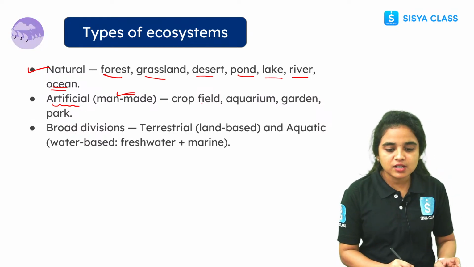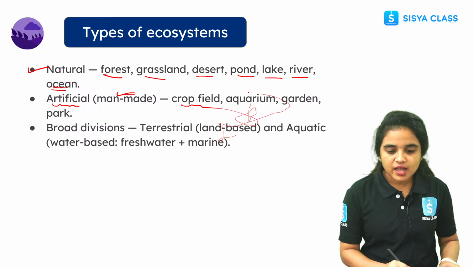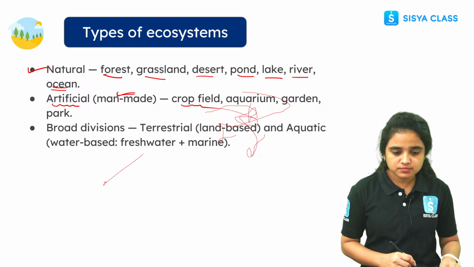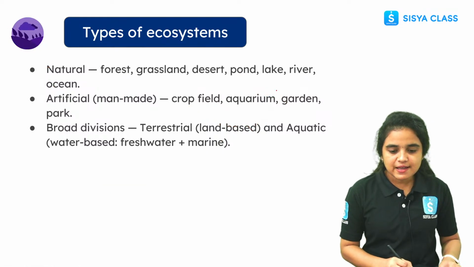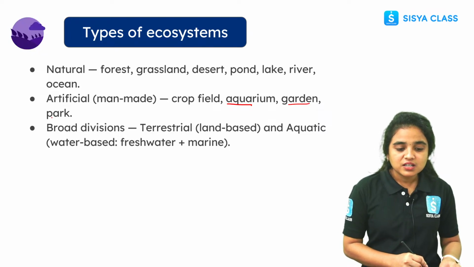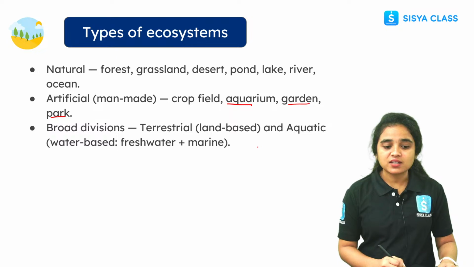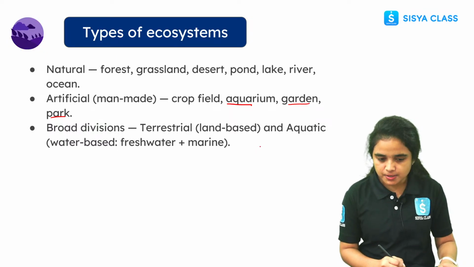For example, the crop field, an aquarium, a garden and a park. There are so many of these. These are made by man, so these types of ecosystems we call an artificial ecosystem.